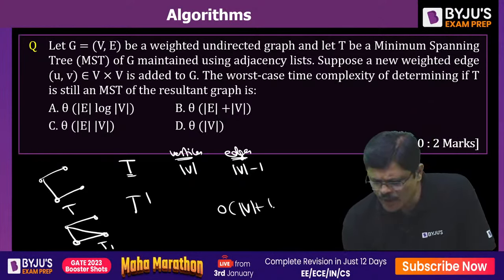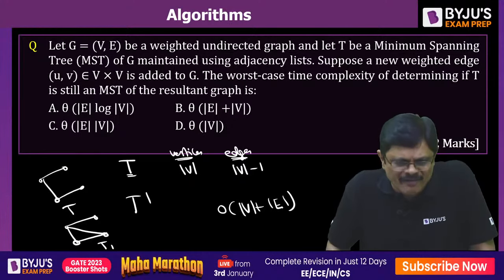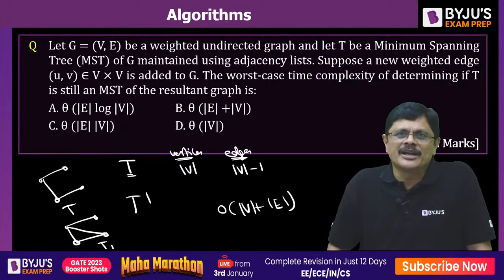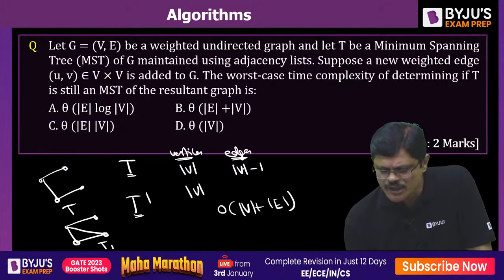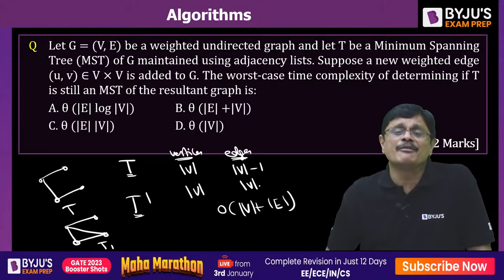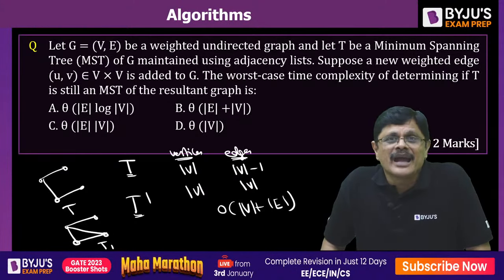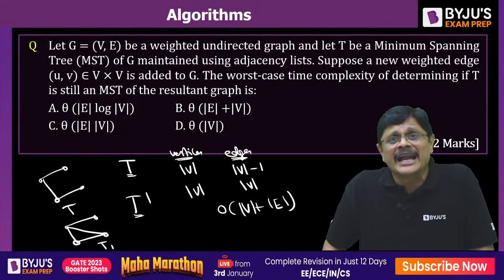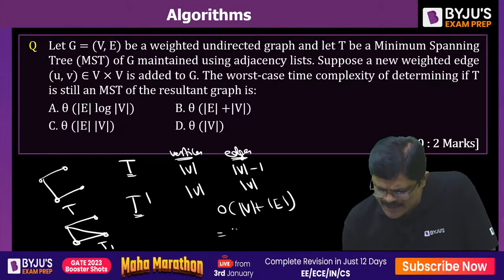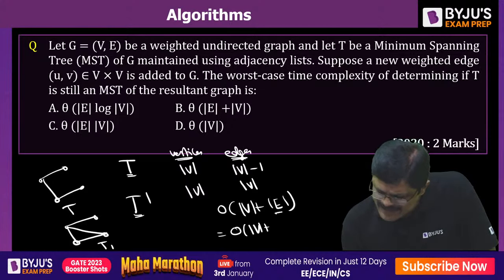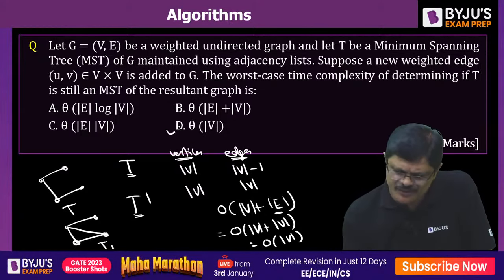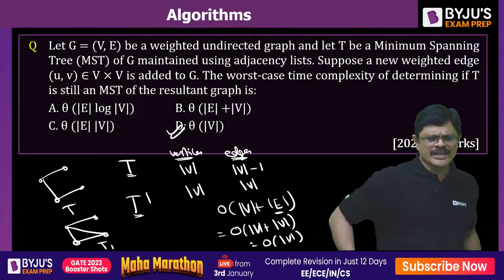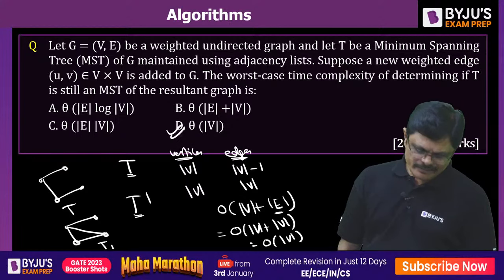For that you require order V plus E time complexity normally, my dear friends. But here in this modified graph we have V vertices, because you added a new edge, and the number of edges is also equal to V. So the complexity would be order V plus order V, which is order 2V, which is nothing but order V, my dear friends. So that is the answer for this problem.